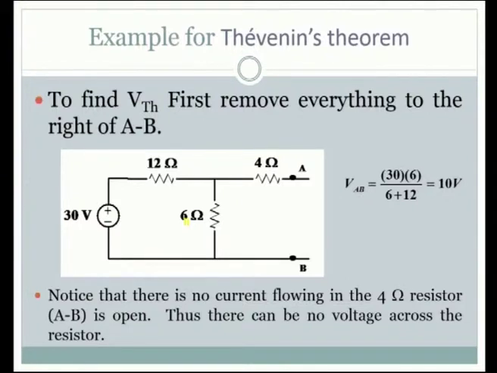First, remove everything to the right of AB, because these are the two terminals across which we want to find out the voltage. So, remove everything, that becomes network 2. So, remove them, and now we want to replace this section with the Thevenin equivalent. This section has to be replaced with the Thevenin equivalent.